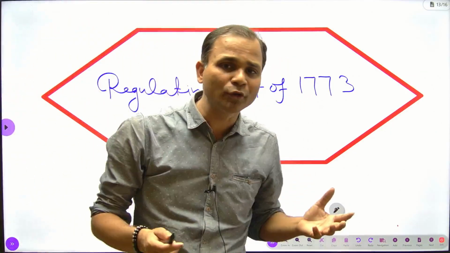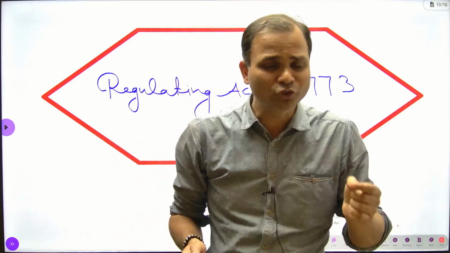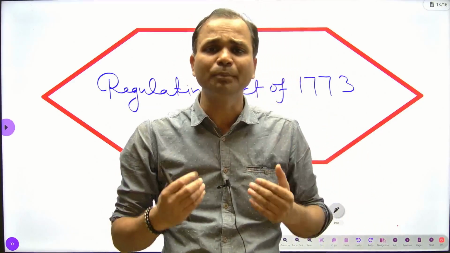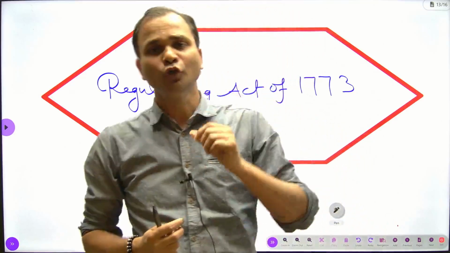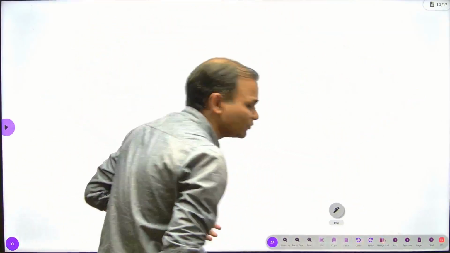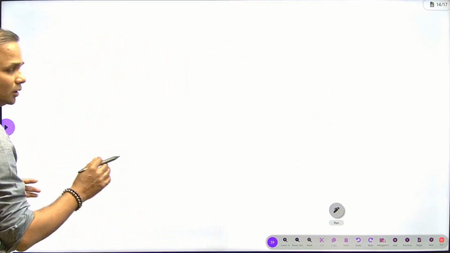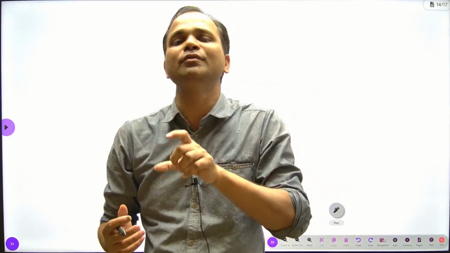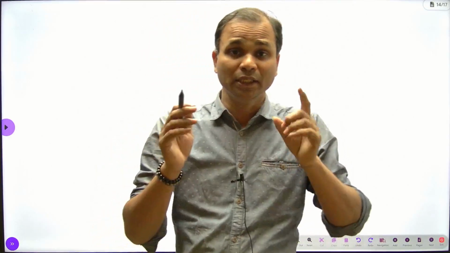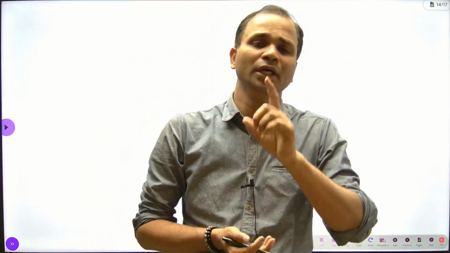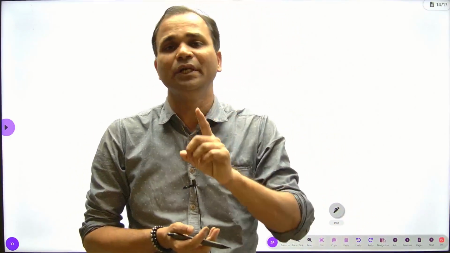Before knowing the Regulating Act, we should know what the company was and how the company came to India. You know about the East India Company. Now I am going to describe what was the cause behind the Regulating Act of 1773, because the first point of the constitutional development of India is the Regulating Act 1773.